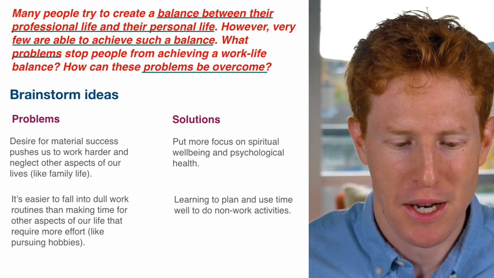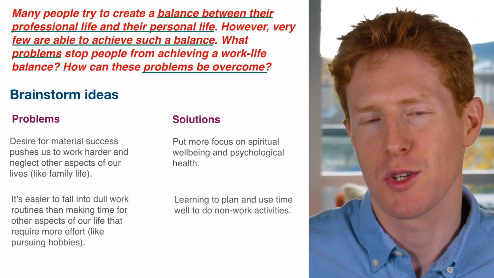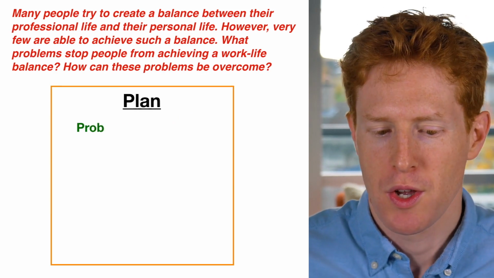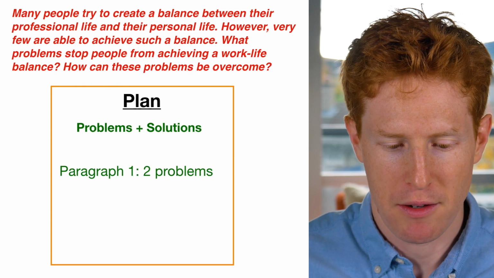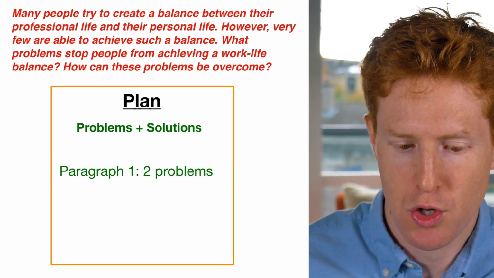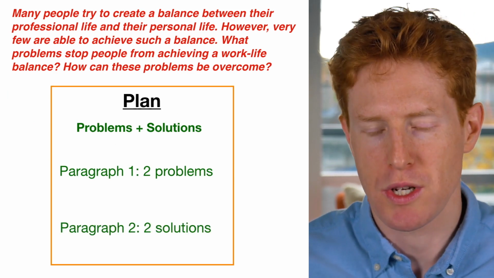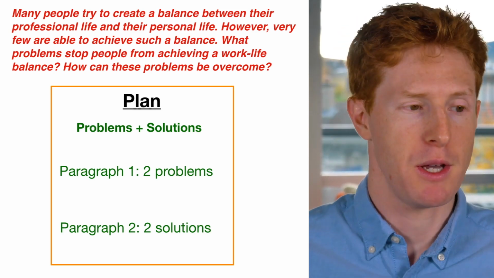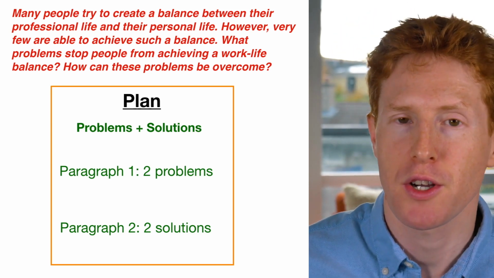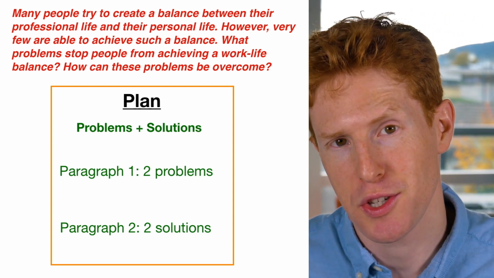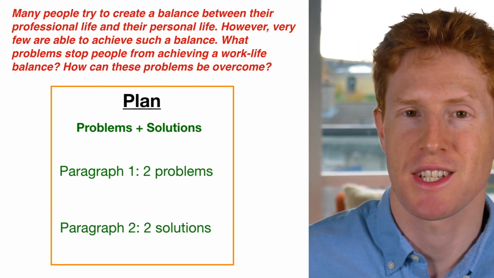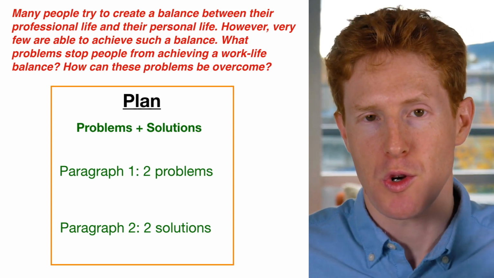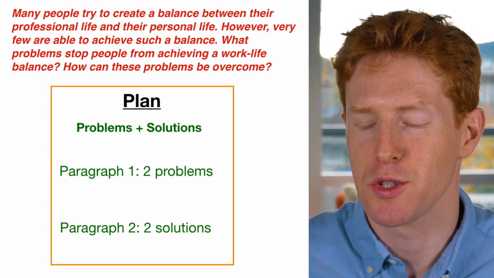Okay, so now that we've brainstormed ideas and we've got problems and solutions which are clearly linked, it's time for our plan. So we're writing a problem solution essay. We're going to have paragraph 1, which identifies the 2 problems, and paragraph 2, which identifies the 2 solutions. An alternative plan might be that we'd have paragraph 1, which has the first problem and the first solution, and paragraph 2, which has the second problem and the second solution. However, for this case, we're going to group our problems and we're going to group our solutions.